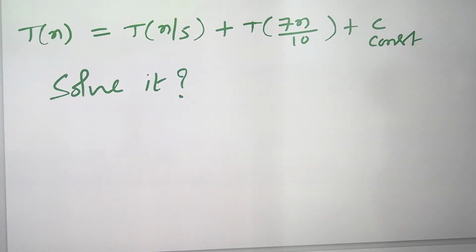Tn is equal to Tn by 5 plus T7n by 10 plus C. Please solve it using the recursive tree method, because there is more than one function call.